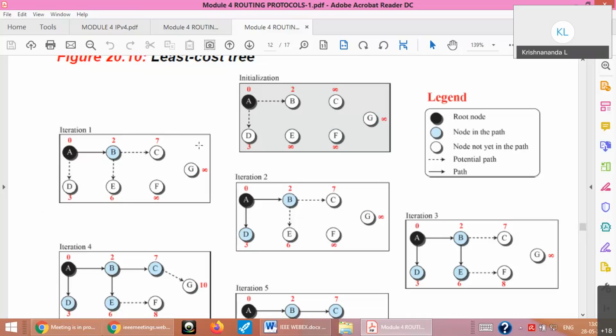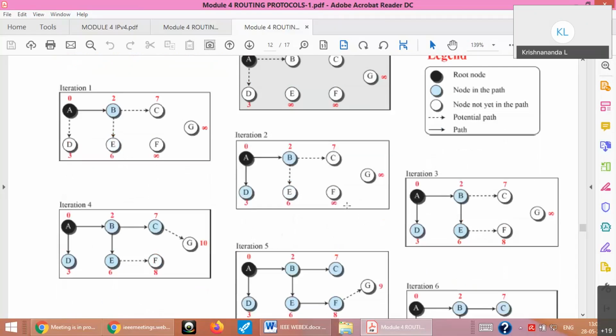Out of all the tentative nodes, please remember again, tentative nodes means this white colored one, which are not already in my set or in my tree. Which has the least value, that will be chosen as the next node to be added to the tree. So 7, infinity, infinity, 6, and 3. So 3 is the least. And if two of the nodes are having the same value, 3 and 3, you can choose any of them. So who is added to your tree now? A is added, B is added, latest is D.